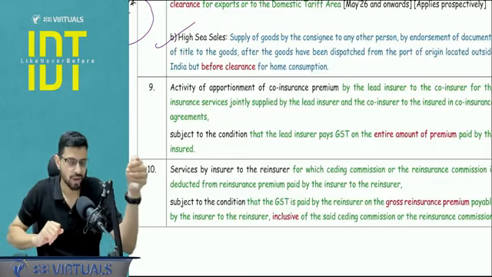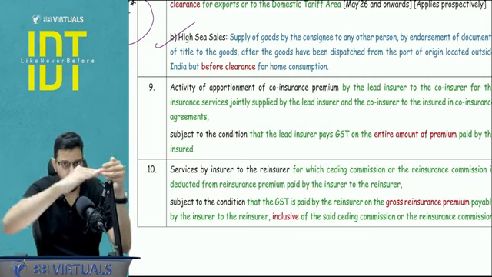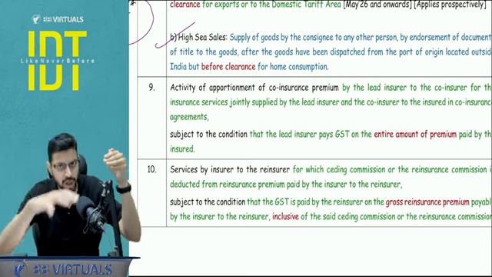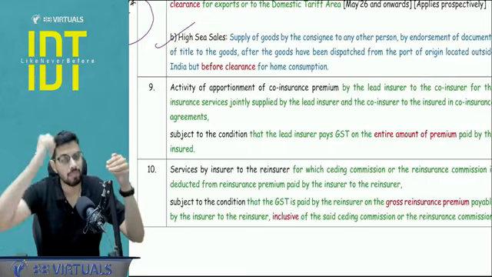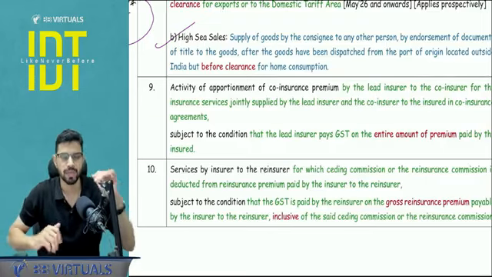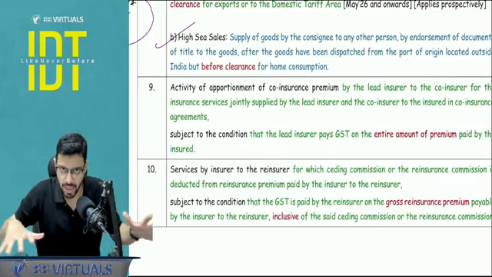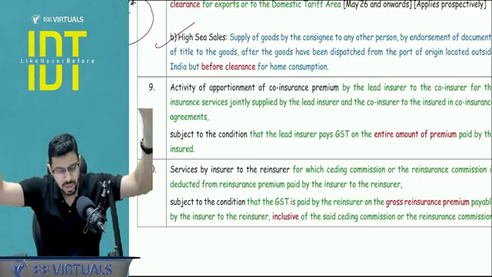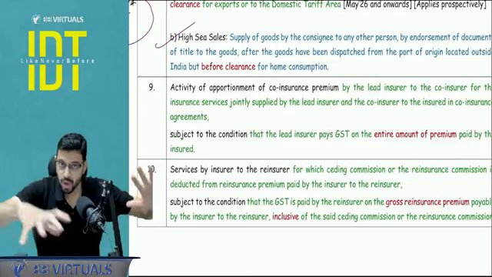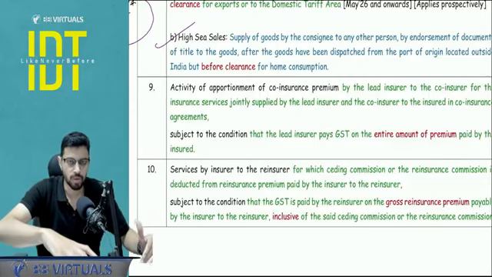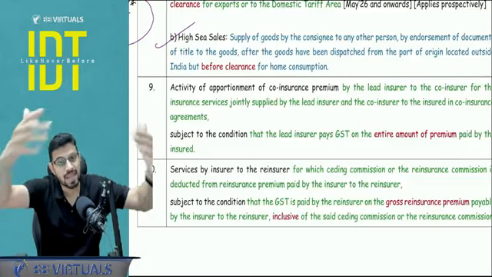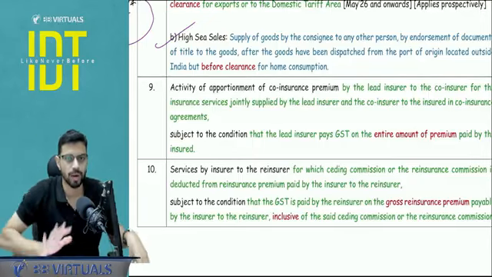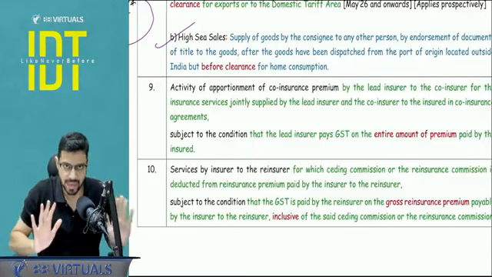Till territorial waters of India, that is 12 nautical miles, seabeds, that is the underlying part of the ocean, that is also India. Airspace above the territorial waters of India is also India. So land, that is our Article 1, territorial waters of India, airspace above the territorial waters, and subsoil and underlying part below the territorial waters of India. Beyond that, the sea part till 200 nautical miles, the exclusive economic zone, that is also part of India. Okay, this is just a basic understanding.